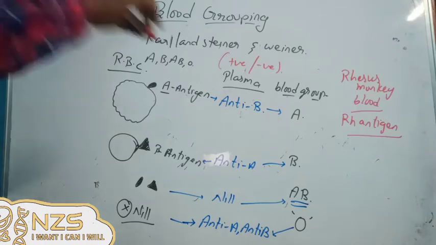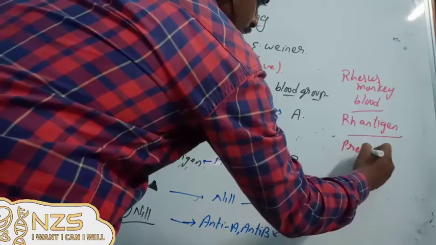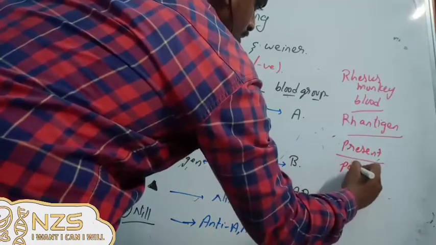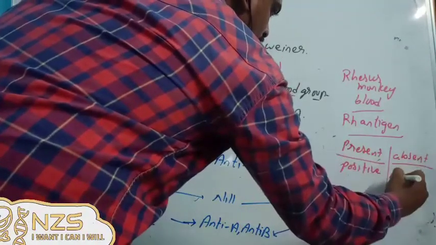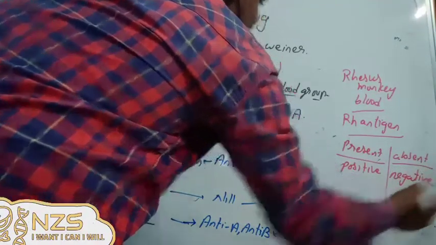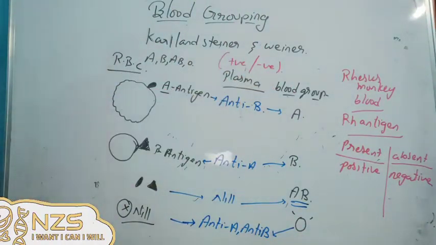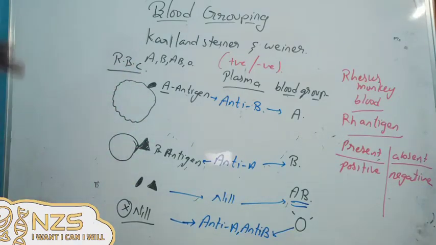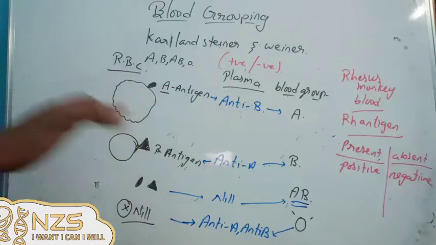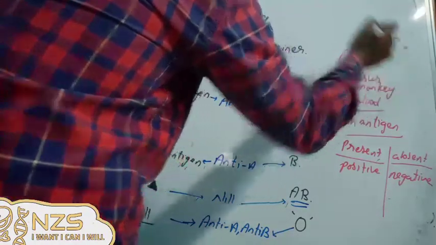Any blood which has this RH antigen is called positive. If RH is present, it is called positive. If RH is absent, it is called negative blood. Simple thing. And if you wonder where this antigen is present, it is present on the RBC. Obviously antigens are present on the membranes and antibodies are present in the plasma. Simple thing. These are also present on the RBC membranes.